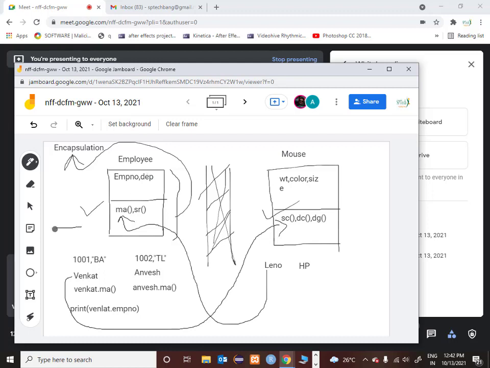You have a capsule, and inside the capsule you will have medicine. The medicine is bound within a capsule. So a capsule is a frame which binds that medicine inside it. Similarly, a class is a frame which binds properties and methods inside it. That is why we call it encapsulation.